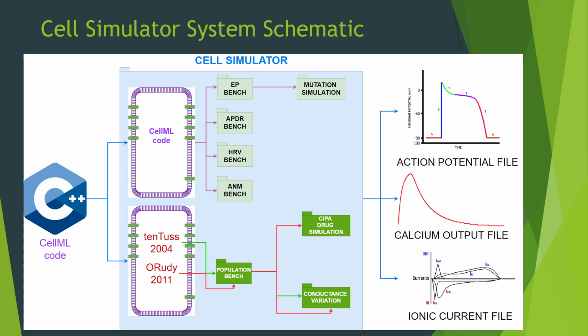Observe that there are some small green squares right here in the cell diagrams. Those small green squares represent ionic channels. Since we also create a patch simulator that uses ionic channels as the interface instead of a whole cell, the green squares need to be there as a part of the cell models. We're going to see this green square when we talk about the patch simulator in the next slide.